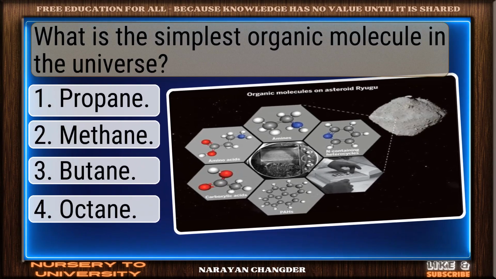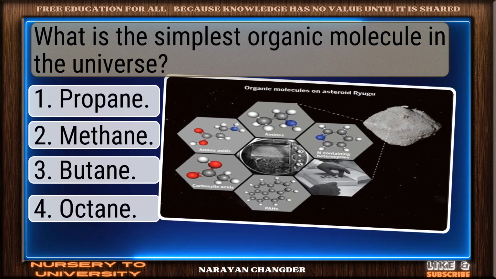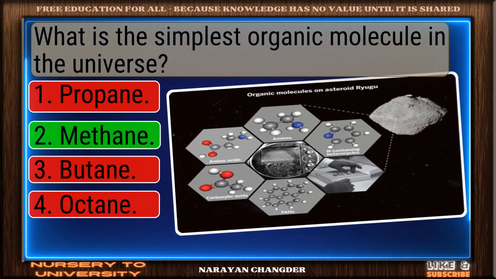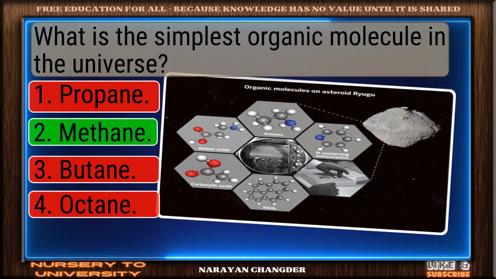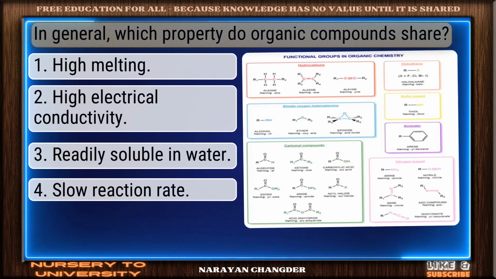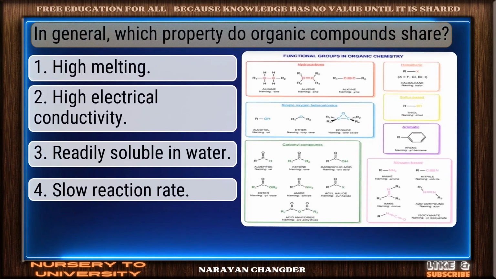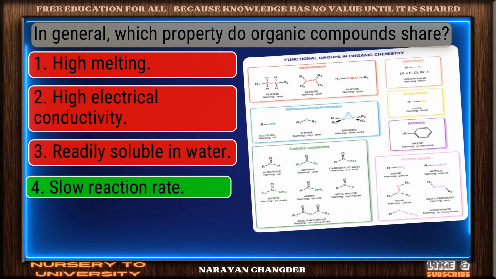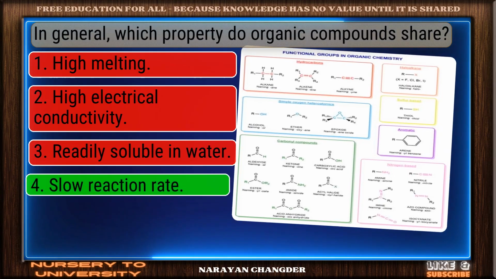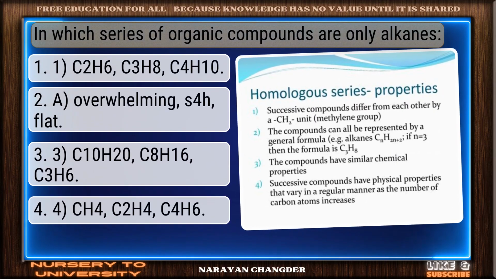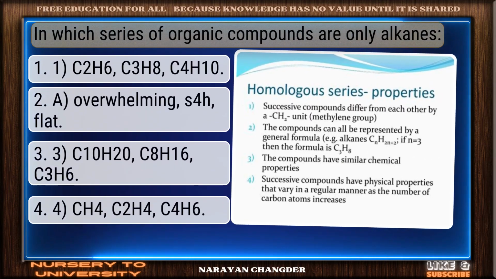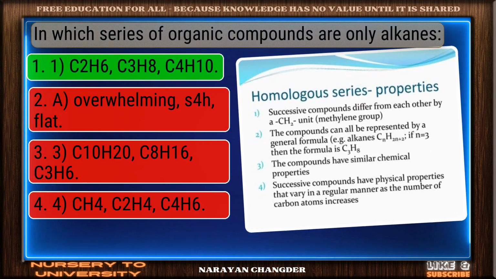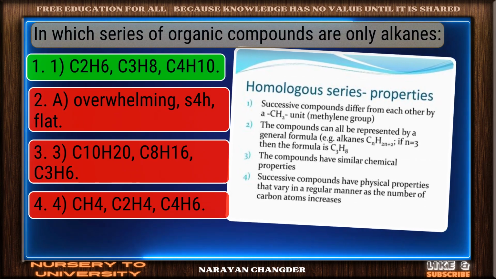What is the simplest organic molecule in the universe? You chose methane. And it is correct. In general, which property do organic compounds share? You got it. Your choice slow reaction rate is right. In which series of organic compounds are only alkanes? Solid. C3H8, C4H10 is a valid choice.